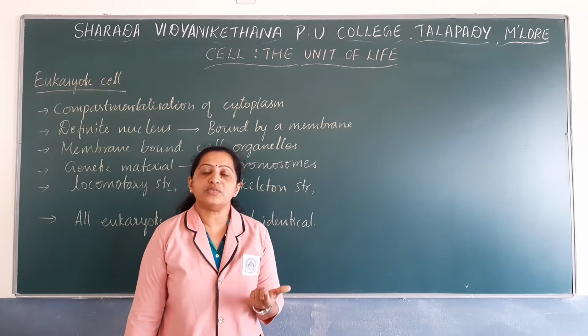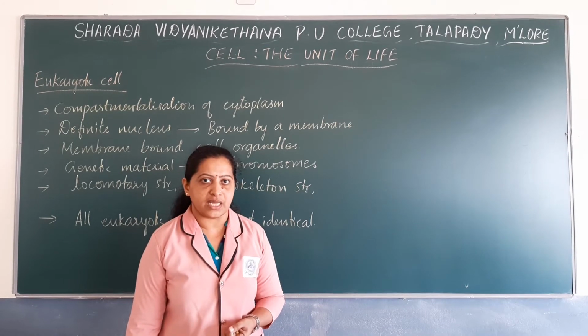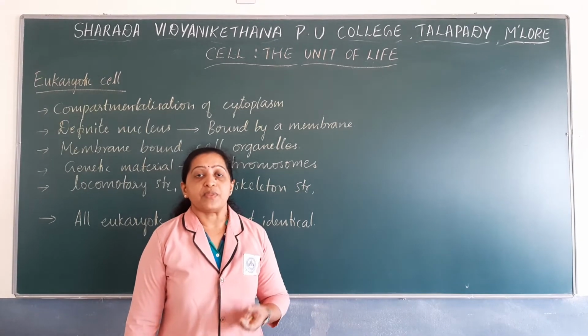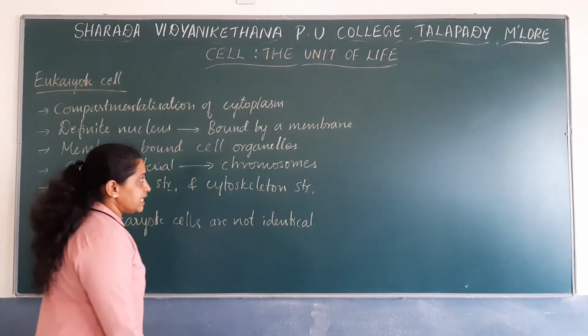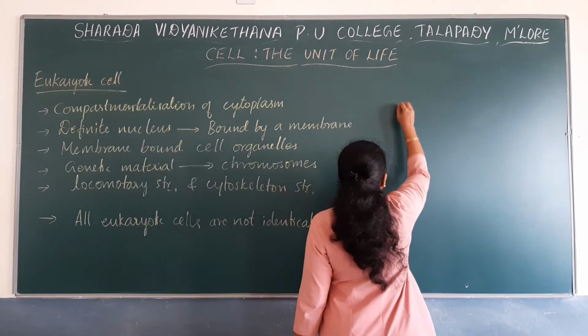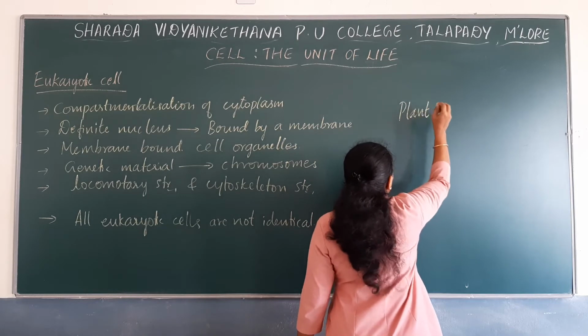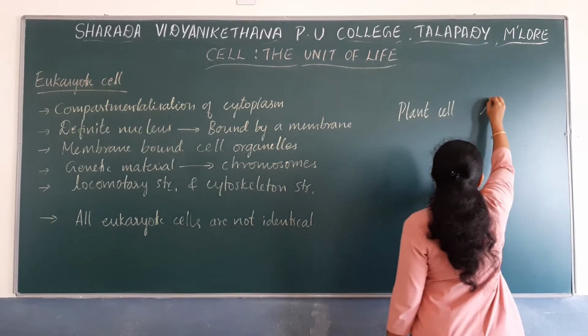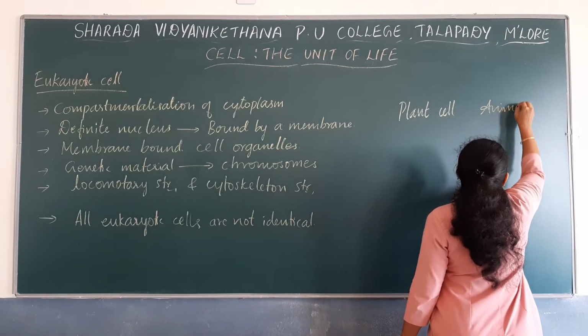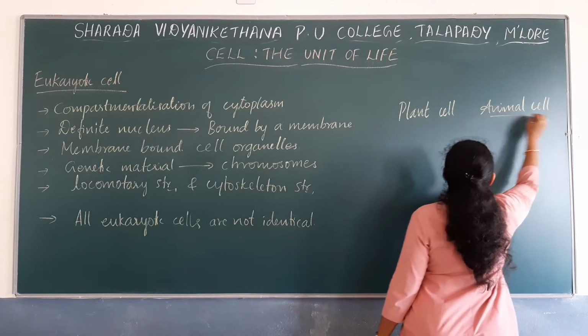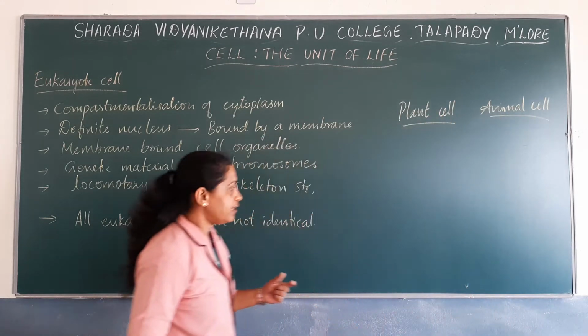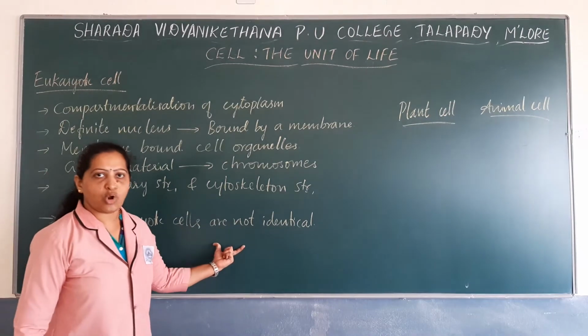So what is the difference between plant cell and animal cell? Let us note down the major differences between them. We have noted that all eukaryotic cells are not identical.